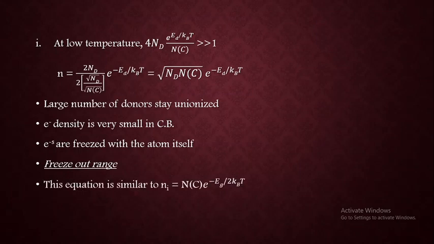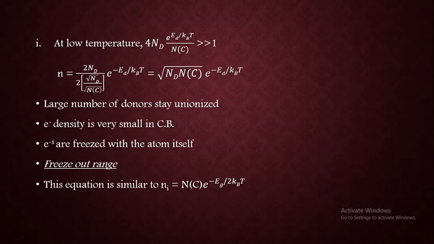And a further conclusion which can be made by comparison, when you compare this equation with that of the intrinsic carrier concentration equation, we can observe that both are almost the same, but constant if you keep it outside, instead of Ed we are having Eg. That is, in intrinsic carrier concentration we have energy gap term, whereas here we are having Ed, that is Eg minus Ed, that is E capital D term.